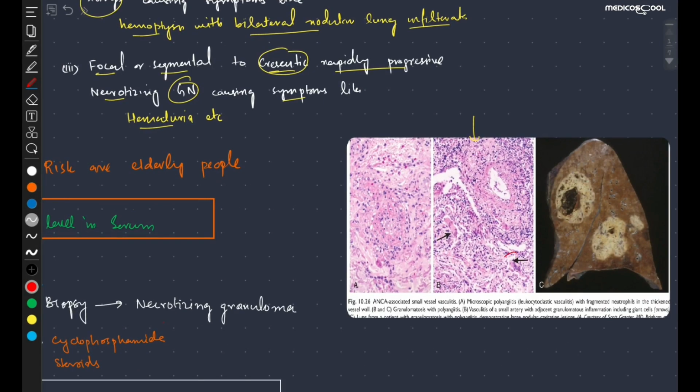glomerulopathies. So you can see in these pictures that there are small vessels which are surrounded by the granulomatous inflammation, and this granulomatous inflammation is characterized by the giant cells. These are the giant cells. We can also see the fibrinoid necrosis.